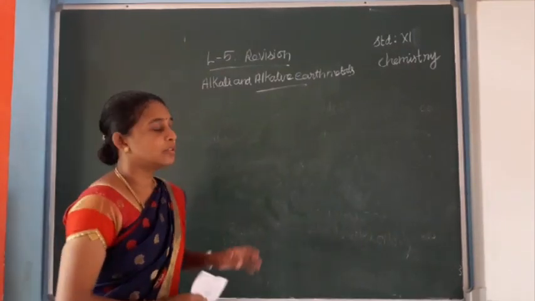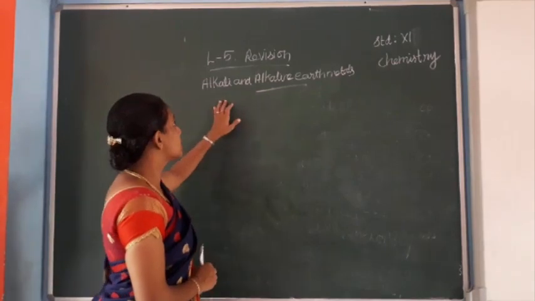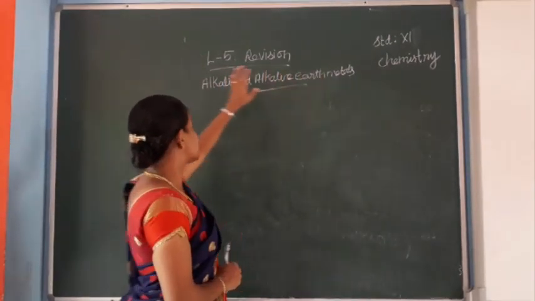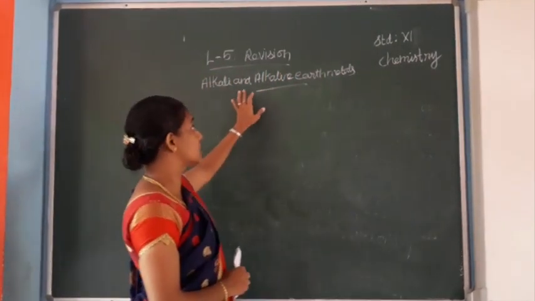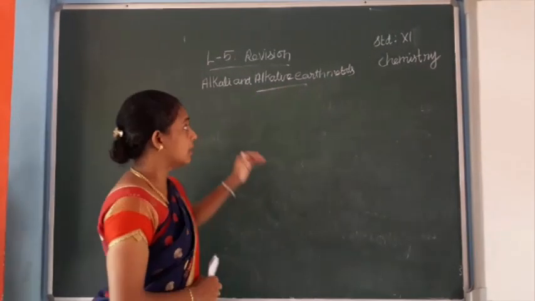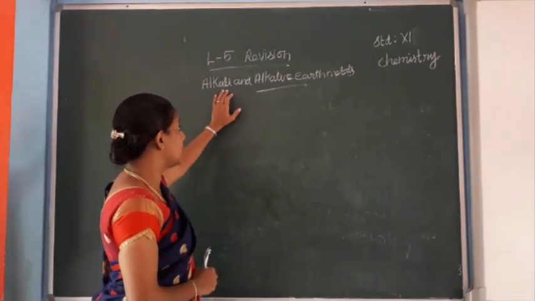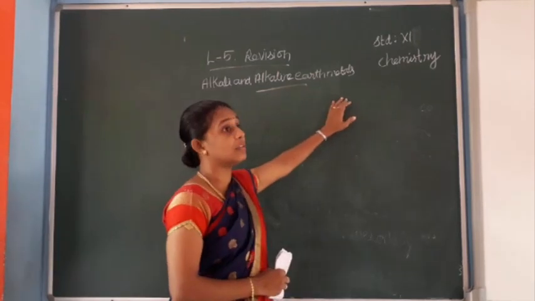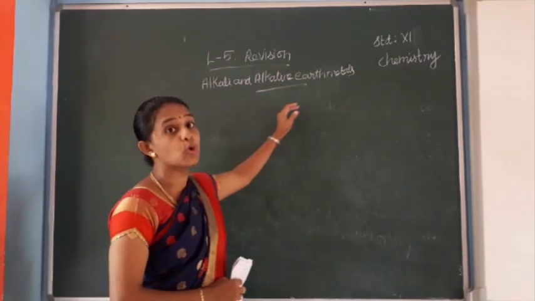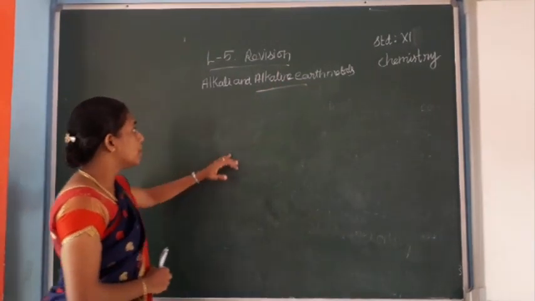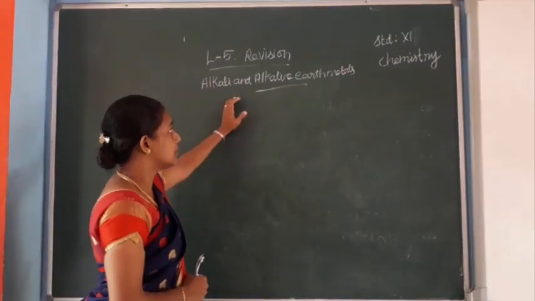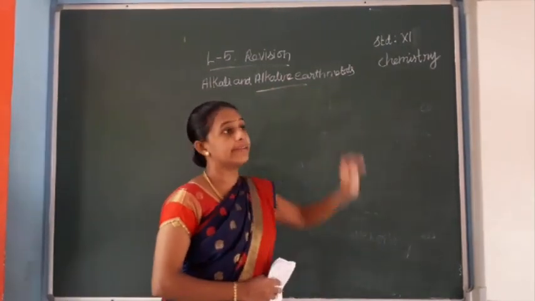Good morning to all. Today we have to revise 11th chemistry lesson 5, alkali and alkaline earth metals. Already we know these alkali and alkaline earth metals are the first and second group elements. The first group has the alkali metals, and the second group has the alkaline earth metals.